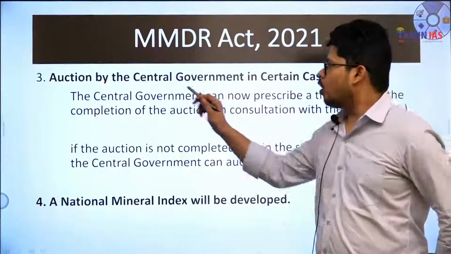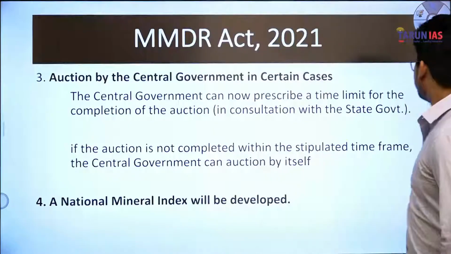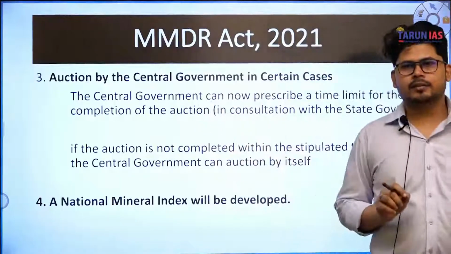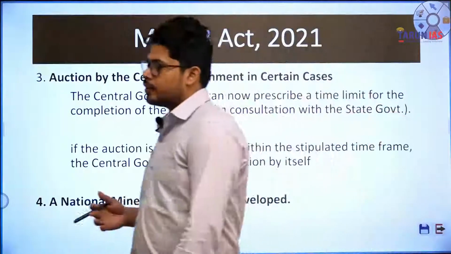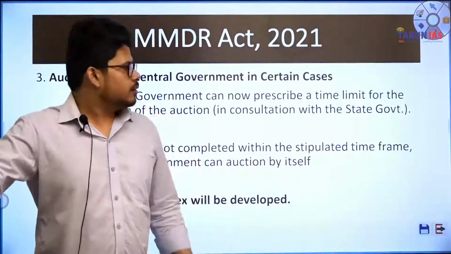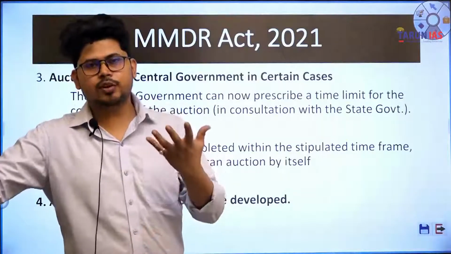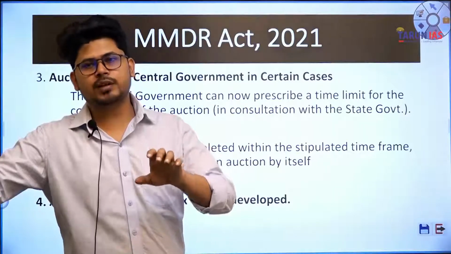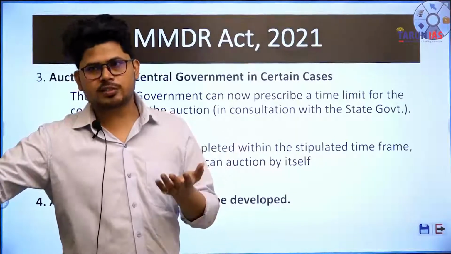Third point is auction by the central government in certain cases. This is a very contentious provision in the sense that the central government can now prescribe a time limit for the completion of the auction. In consultation with the state government, a term has been added. That is why I have put it in the brackets. That is, the central government may prescribe to the state government that, for example, you have to auction some mineral within 3 months.